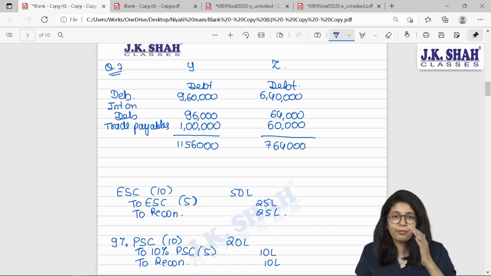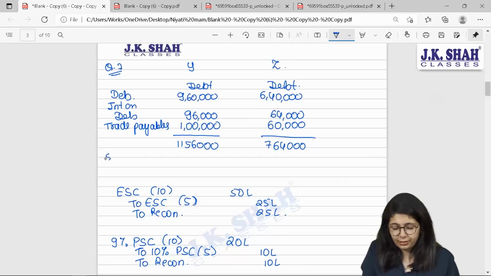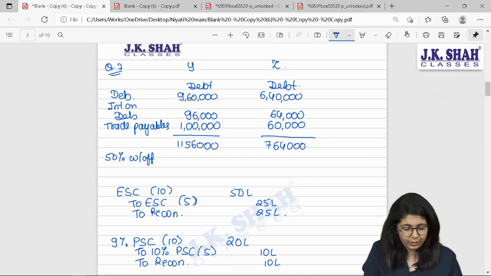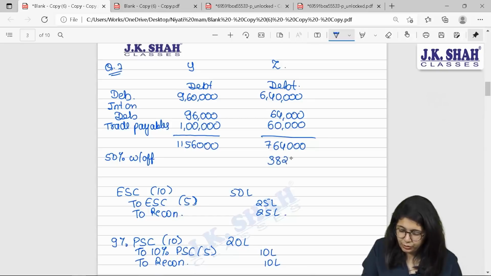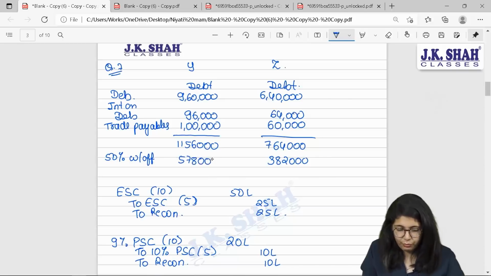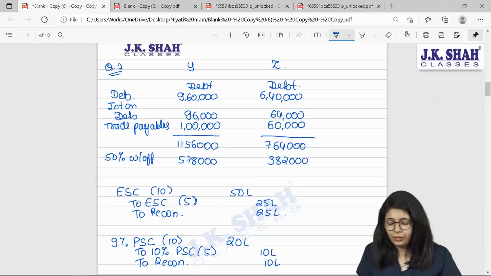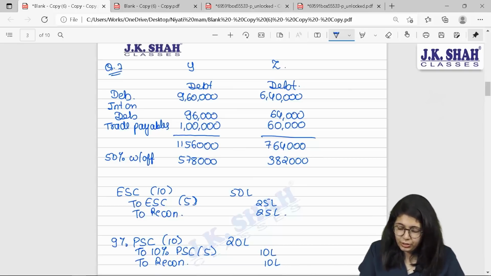They are ready to waive 50% of their debt, 50% waived off. So 50% will come to 3,82,000 for Z, 5,78,000 for Y. Correct? With me? Okay. Now let us see the journal entry.